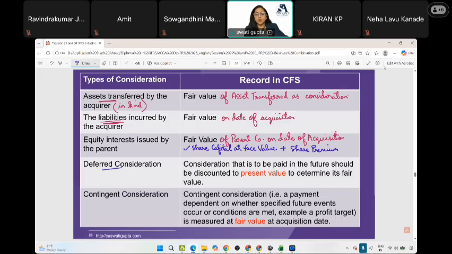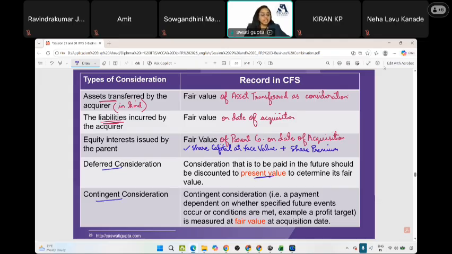Next, deferred consideration. The consideration is not paid upfront. Instead, the entity says, do not worry, subsidiary, I will pay one year later, two years later, five years later. There is a deferment. We will calculate the present value of the deferred consideration on the date of acquisition and record it as a liability.